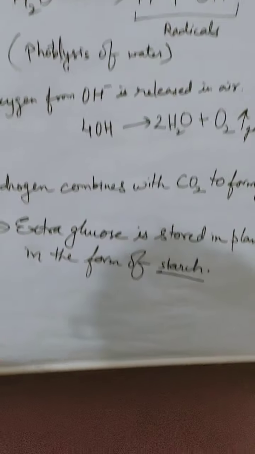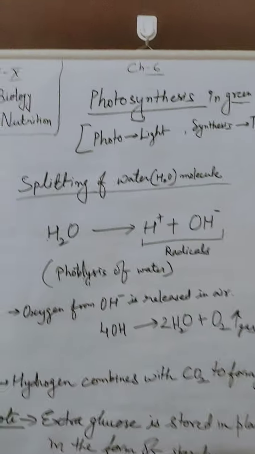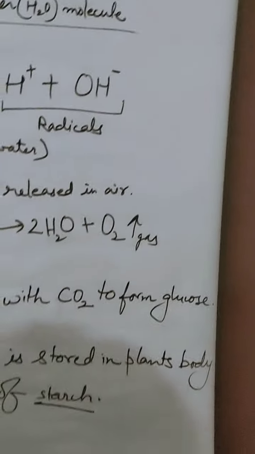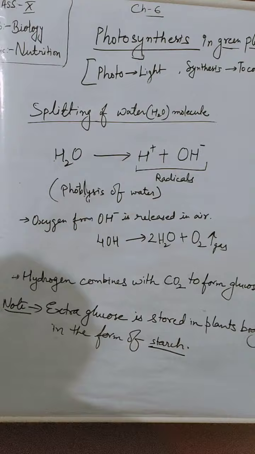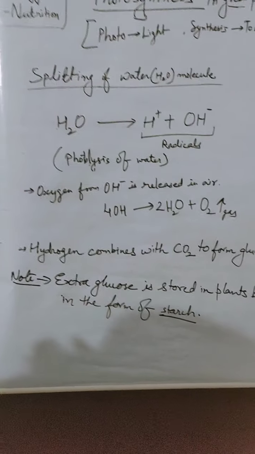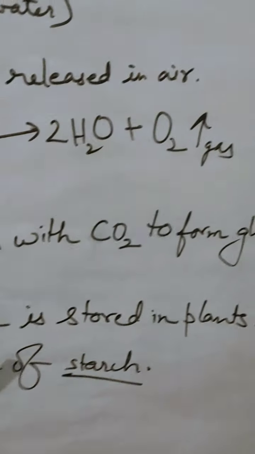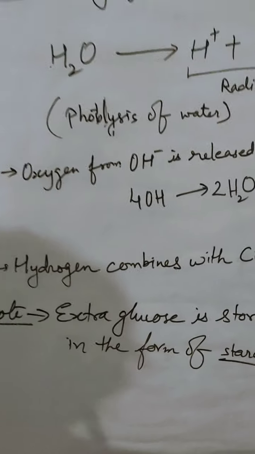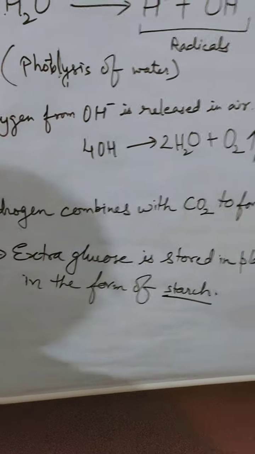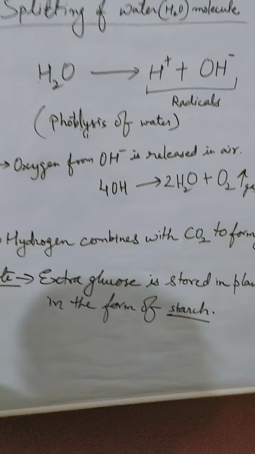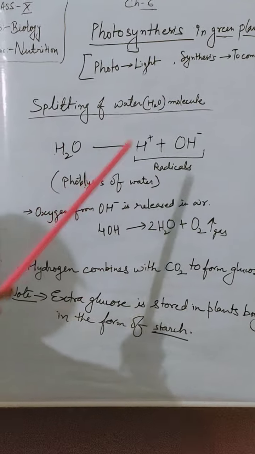Now we have seen how the reaction of photosynthesis happens, in which water molecules break down with the help of sunlight trapped by chlorophyll, and then the hydrogen combines with carbon dioxide to form glucose, whereas oxygen is released back into the air.